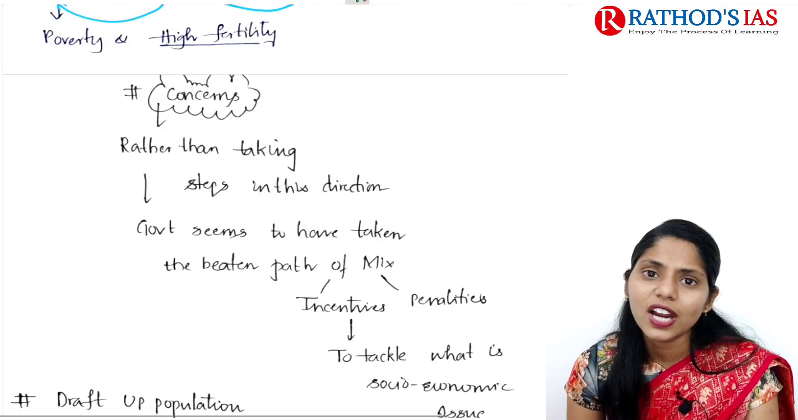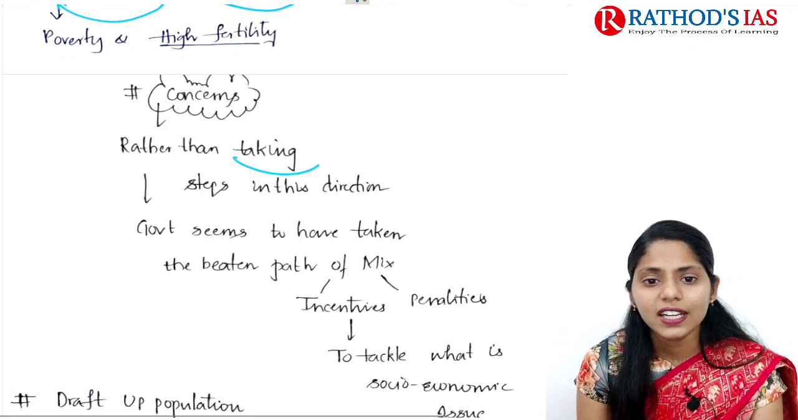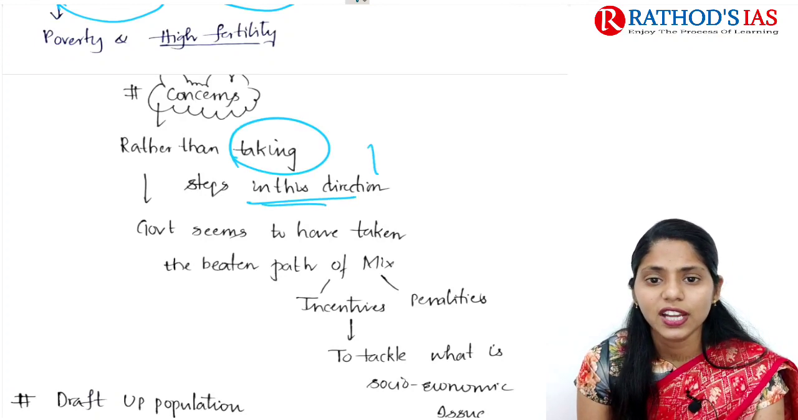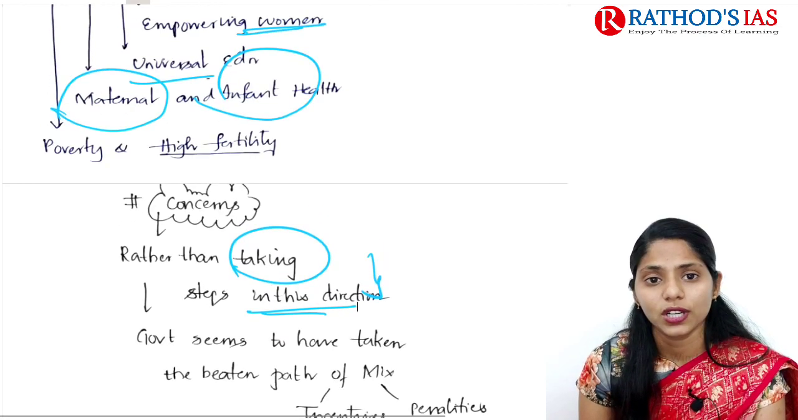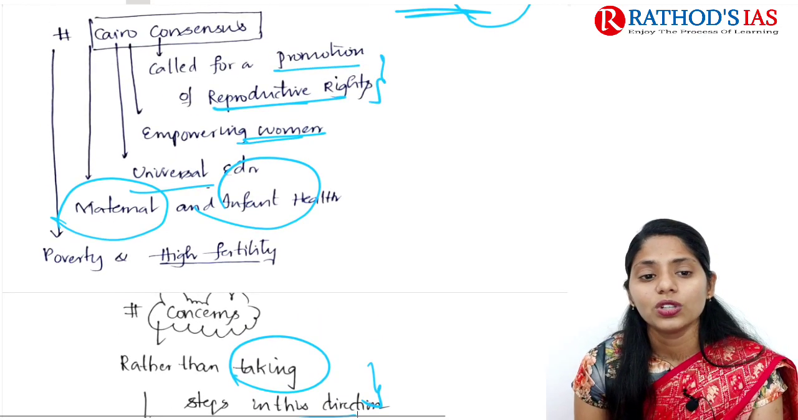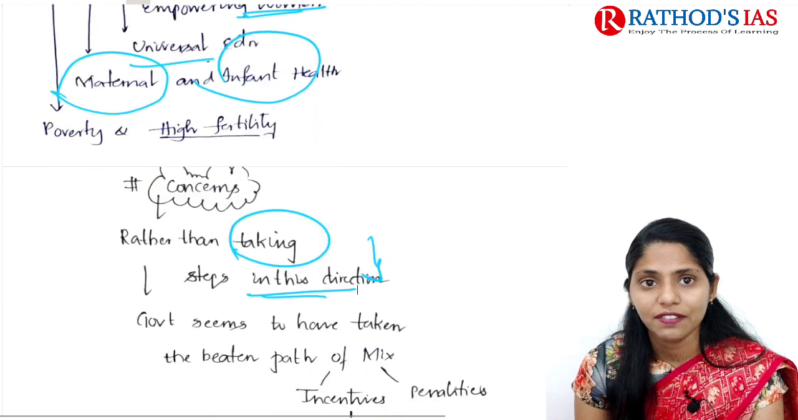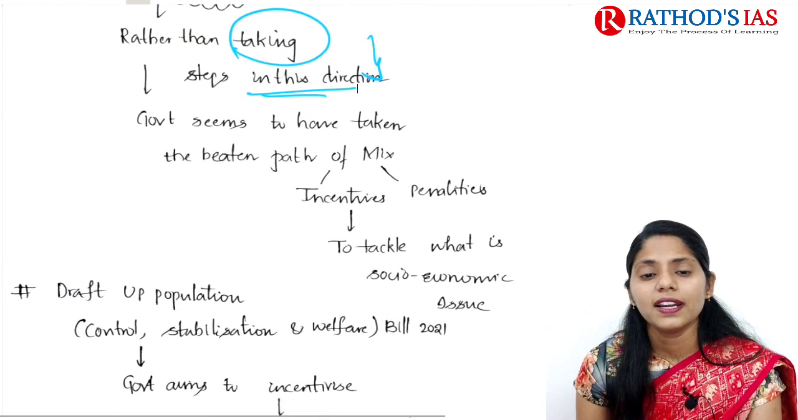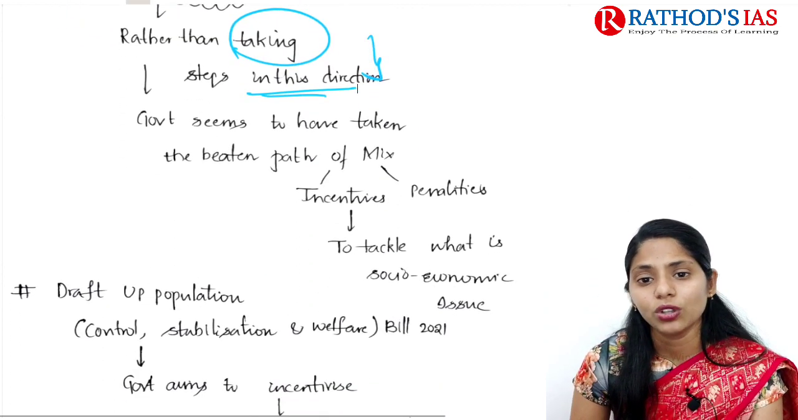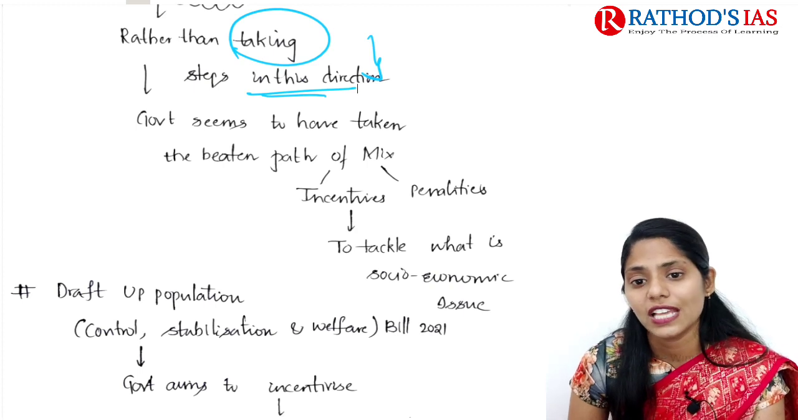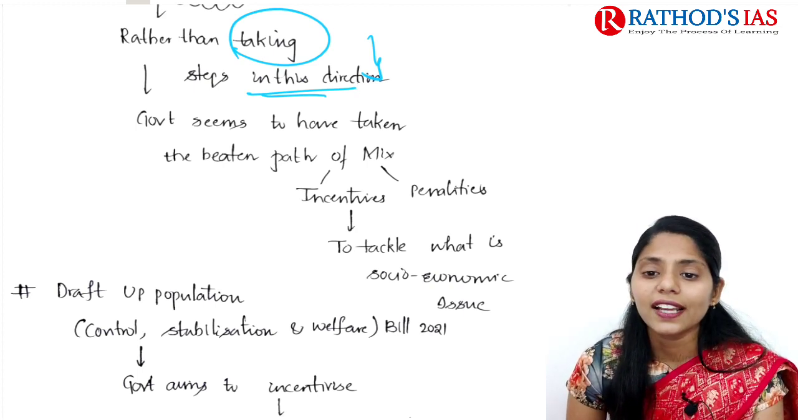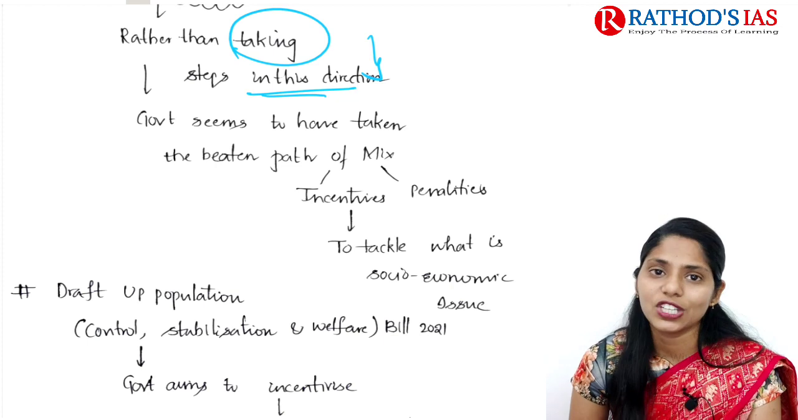So what are the concerns regarding this bill? Rather than taking steps towards empowering women, protecting the rights of women, and addressing poverty and high fertility, the UP government seems to have taken a beaten path of a mixture of both incentives and penalties to tackle these socio-economic issues.